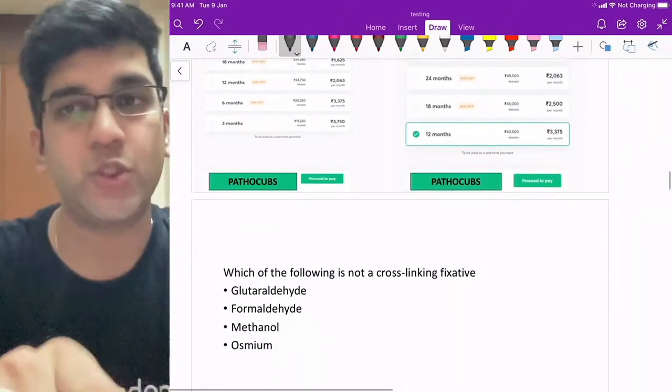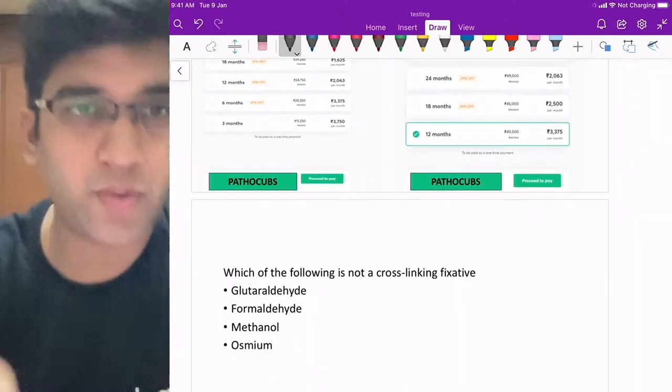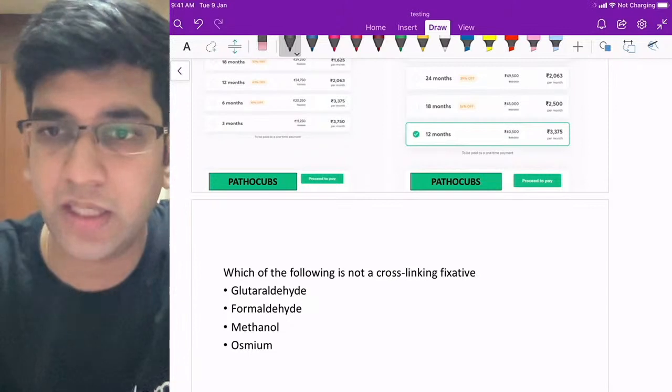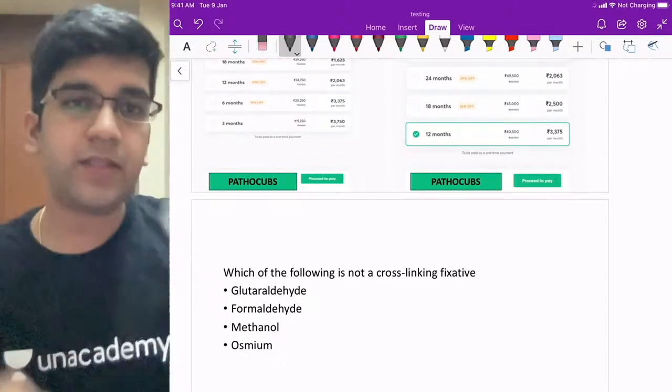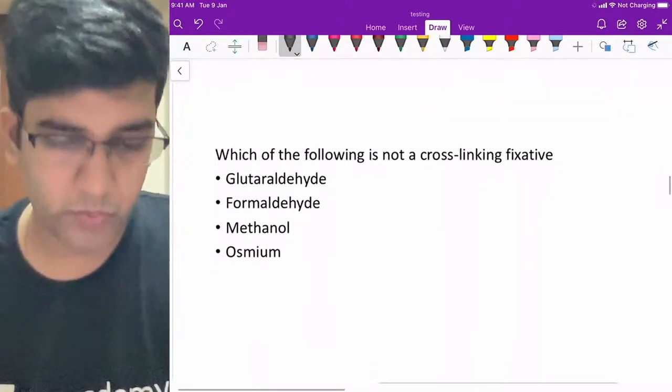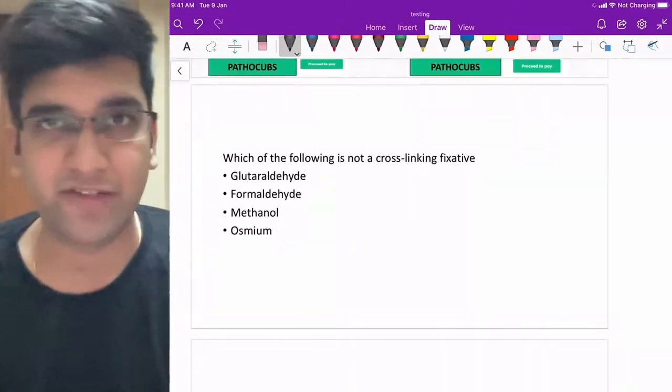Fine. So we'll go with the first question. Am I audible? I hope I'm audible. If not, do let me know. The first question we are going to discuss is, which of the following is not a cross-linking fixative?